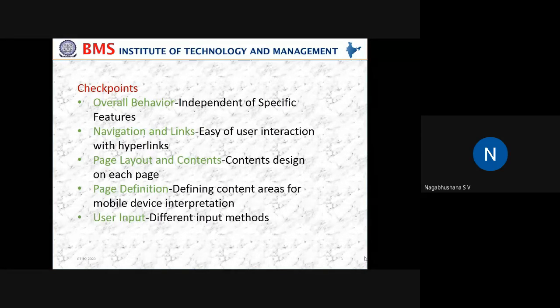So there are different kinds of labels which you can set in different screen sizes on the mobile platforms. So how easy you can make the contents to be visible irrespective of screen size. So I can have a vertical viewing of the mobile, or I can have a horizontal viewing.